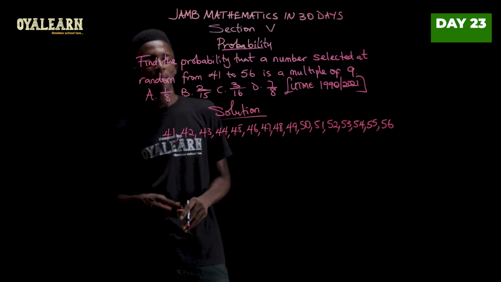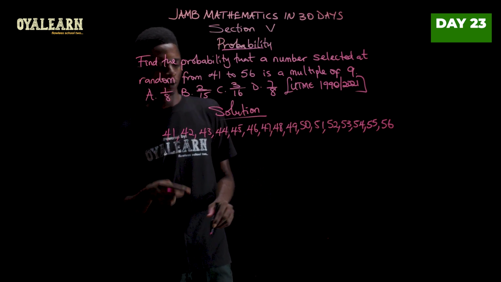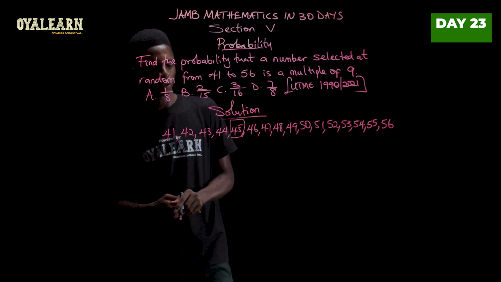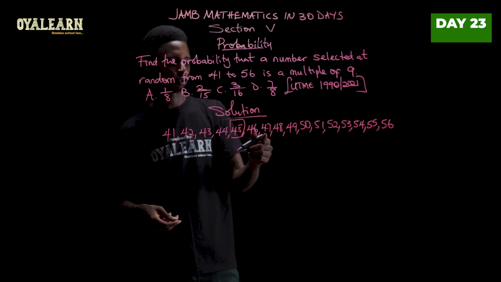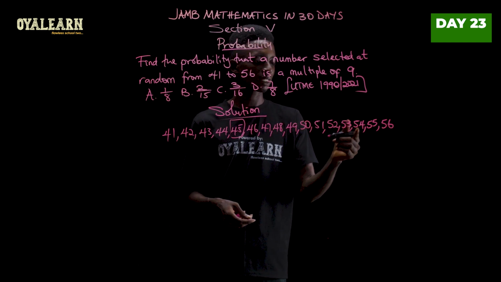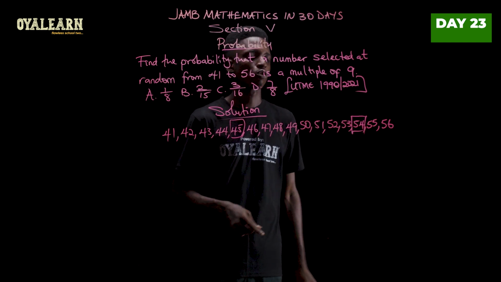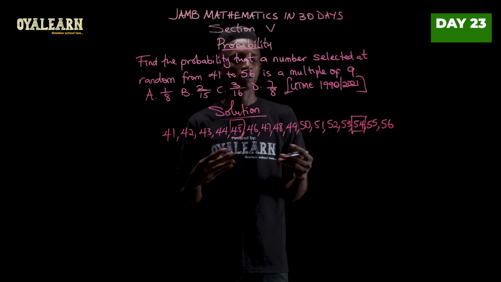Now, which of them are a multiple of 9? Now, the first one we come across is 45, because 9 times 5 would give you 45. And then the next one is 9 steps away. So 1, 2, 3, 4, 5, 6, 7, 8, 9. So the next one is 54. So now we have 45 and 54.